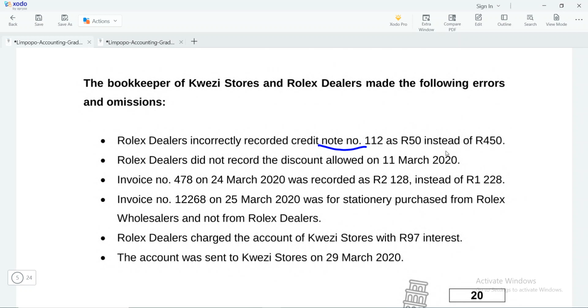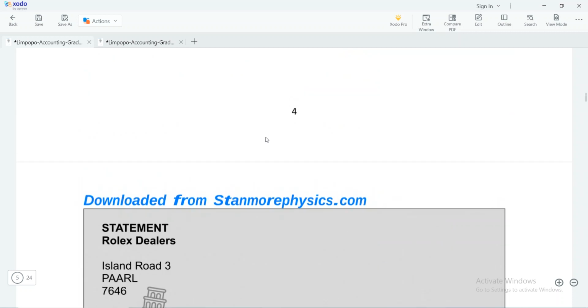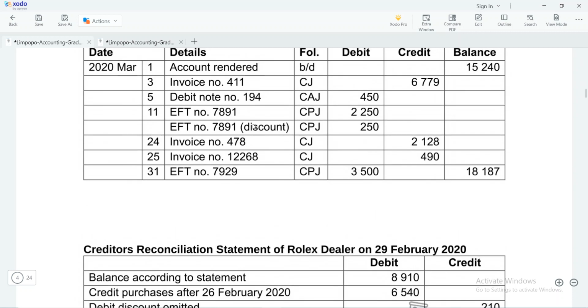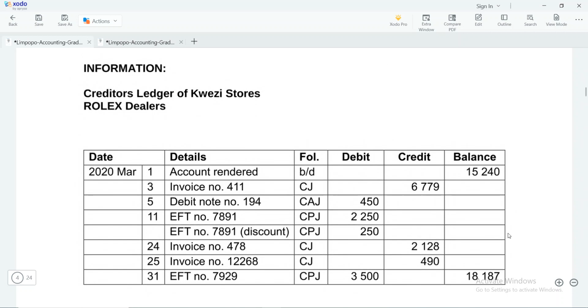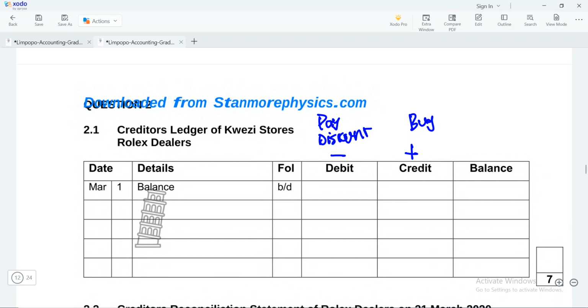But before we do this, let's enter the balances. So the balance according to the ledger, from the information that we have, is 18,187. So we're going to start with the balance in the ledger. Remember the creditors ledger, the balance is 18,187 and is on the credit side. If you were not aware, it's on the credit side.